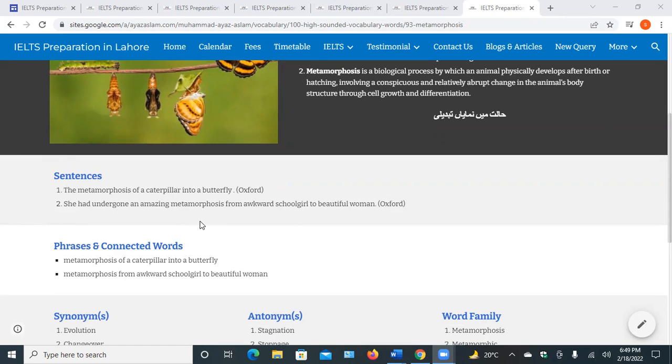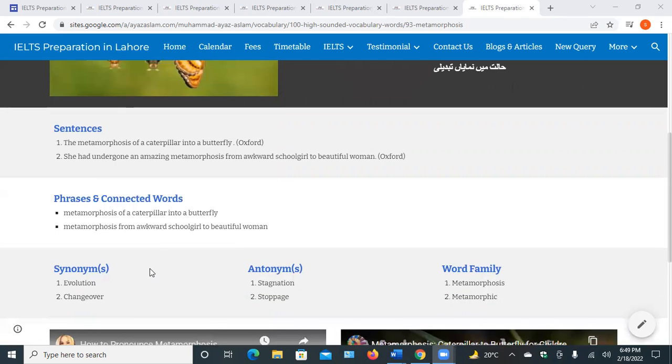Evolution of something, change, rebirth, transmission, or you can say modification of something, then we use this word metamorphosis. Synonyms are evolution, changeover. Antonyms are stagnation, stoppage, stagnant. It means stop. Family words are metamorphosis, metamorphic. It is basically a process name, metamorphic.